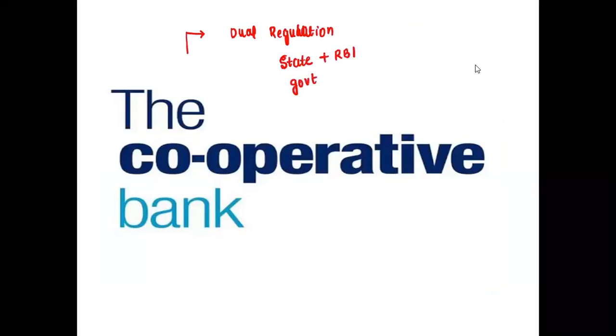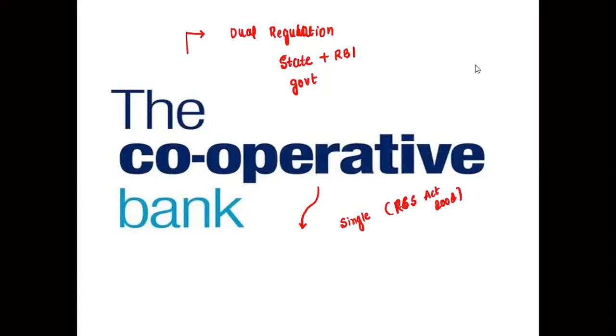What happened now? If they are registering, they have to register with the Registrar of Cooperative Societies of the state under the Cooperative Society Act 2002 for a single state.